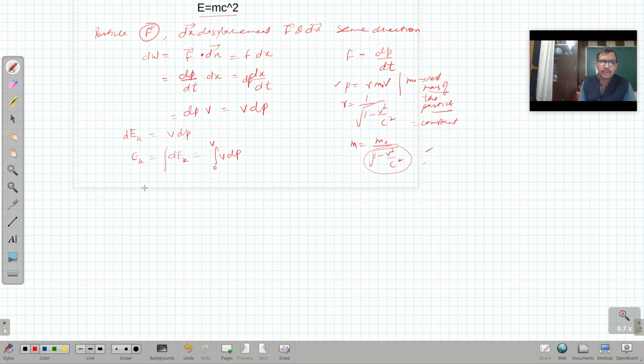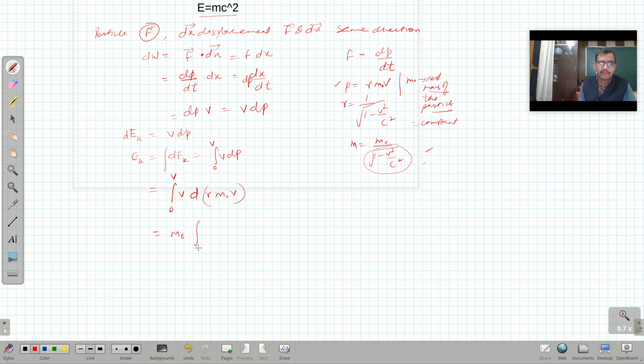So let me do a little more algebra here. It is 0 to v, v dp. Let me put the value of p from here, so it is gamma m naught v. We put it here, and m naught is a constant, so it can be taken outside the integral.